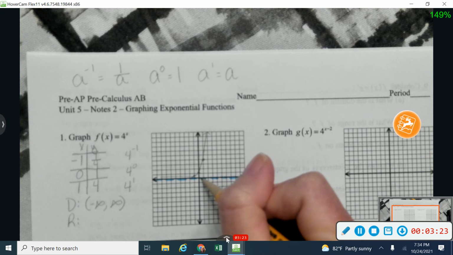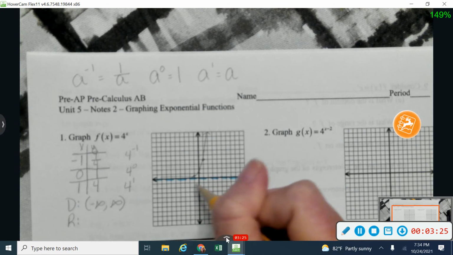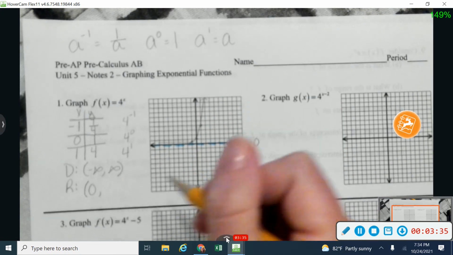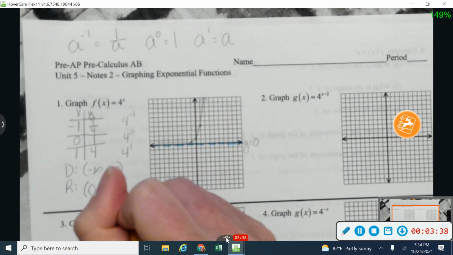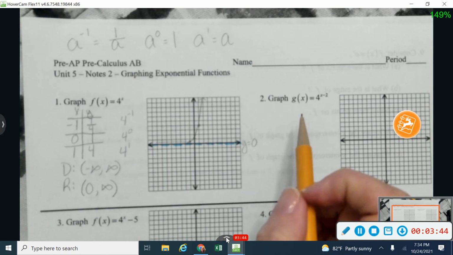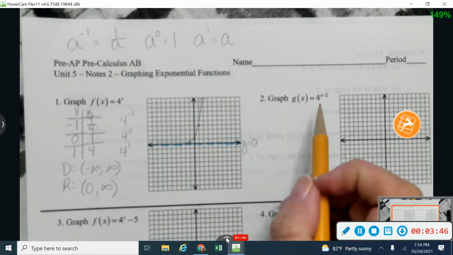My range, again, I can't make that 4 become a negative y value, so my range starts right here at 0. And because of where my asymptote is, it does not include 0, so I'm going to use parentheses on that. And then it's going to go up and up and up forever, so we're going to go up into infinity.